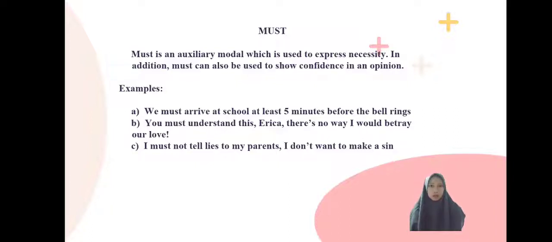There's no way I would betray our love. Third, I must not tell lies to my parents. I don't want to make a scene. And the fourth, interrogative form, you must be so tired dealing with your family, right? And last is, there must be something between you two, because both of you look different.